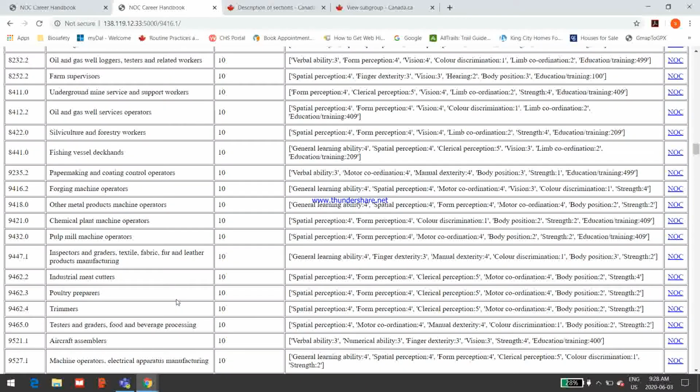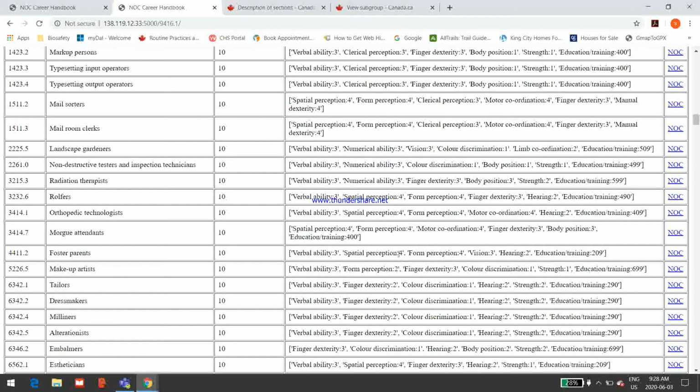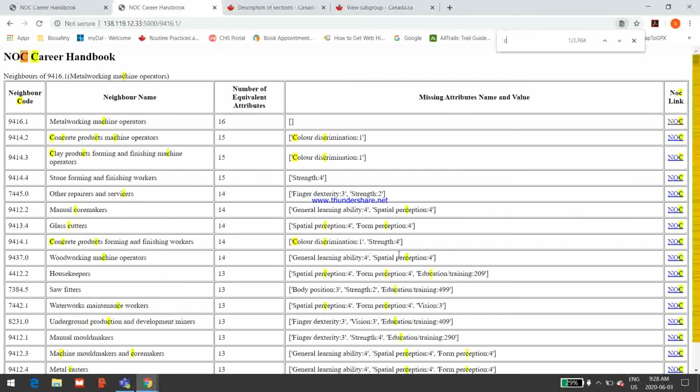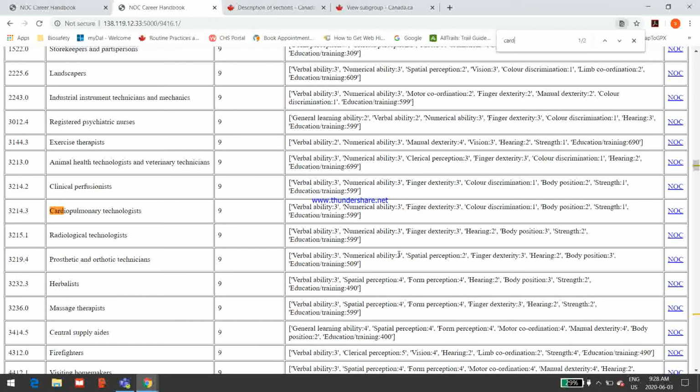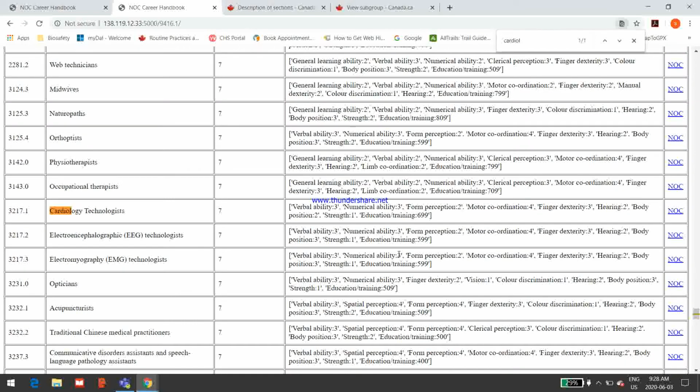Now we know that he was in a job title of a cardiology technologist, so I can search for that, and I happen to know that the job code for that is 3217, but I could just type in cardiology, and there we go, 3217.1 cardiology technologists, and we can see that there are more than 7 attributes there, and this tells us in which way they differ.